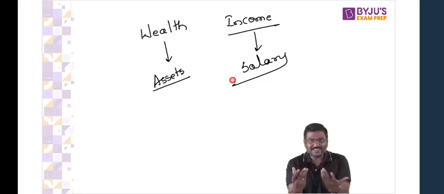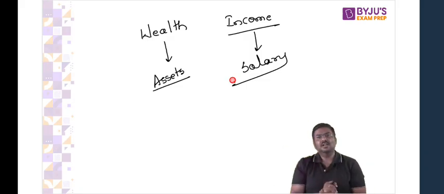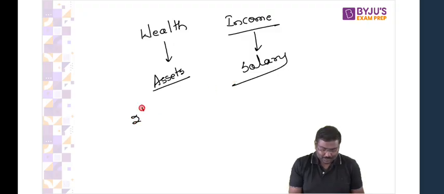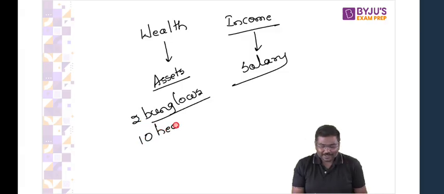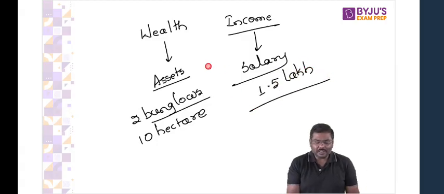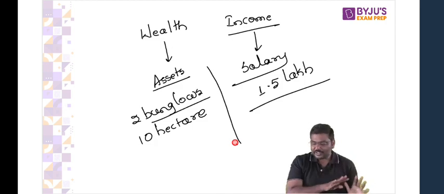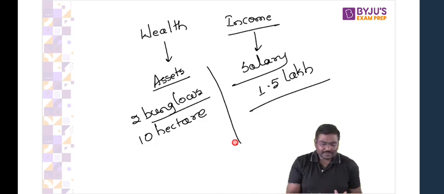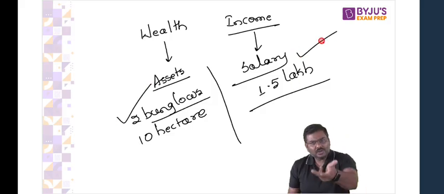If I want to give you an example, imagine you're an IAS officer. Imagine you're an IAS officer. You will have, let's say, 2 bungalows, your own, not the government given. You have 2 bungalows and 10 hectares of land. And monthly you will earn, let's say, 1.5 lakh rupees salary. All of you okay with the difference between wealth and income? Let me know. These are your wealth. This is part of your wealth, whereas the salary that you earn is income.